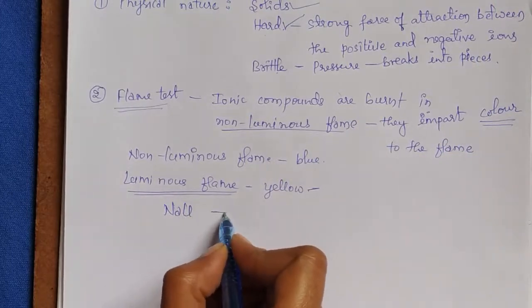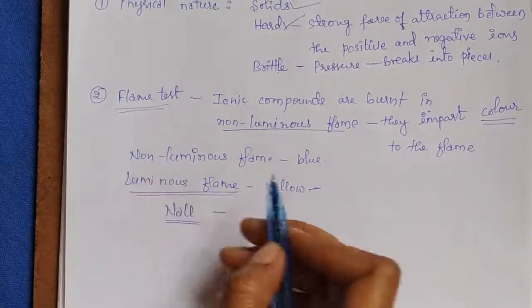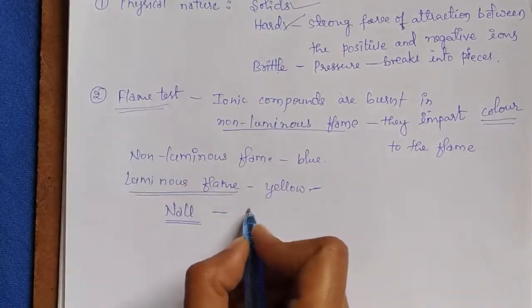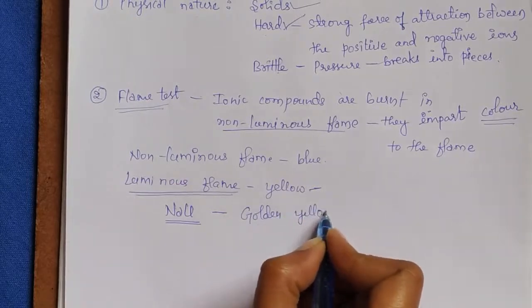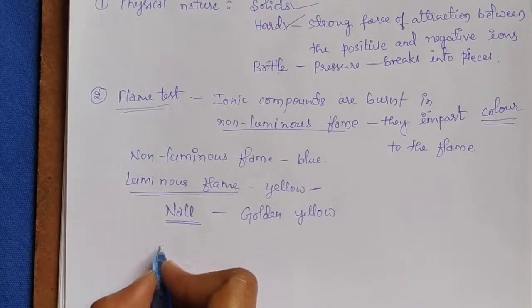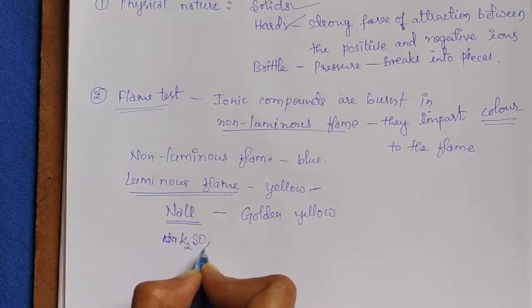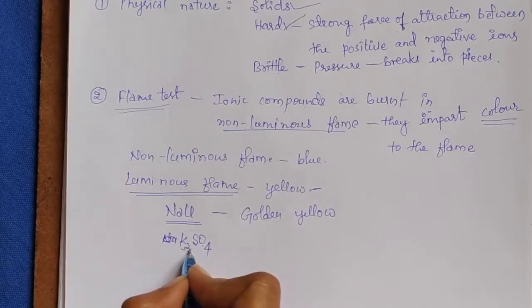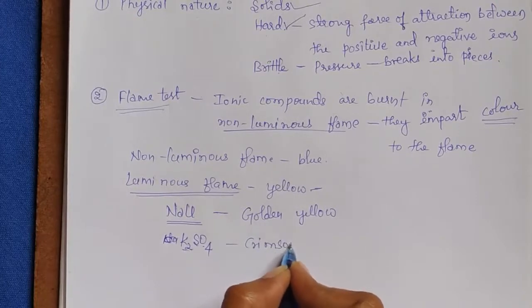When sodium chloride, an ionic compound, is subjected to the flame test, it imparts a golden yellow color to the flame. Potassium sulfate gives a crimson color.